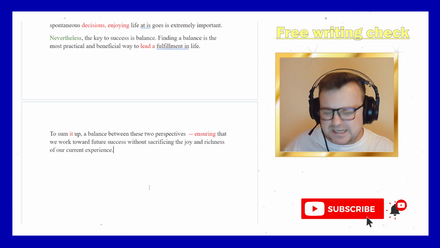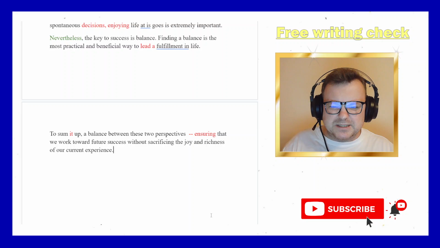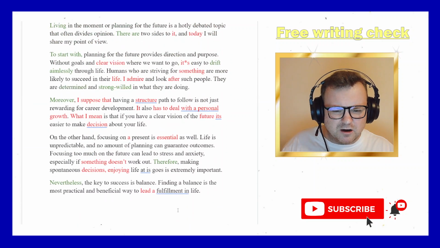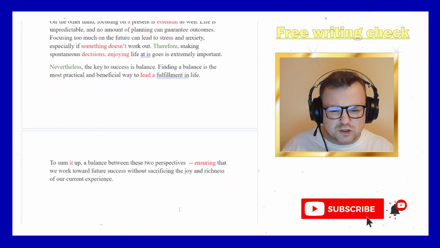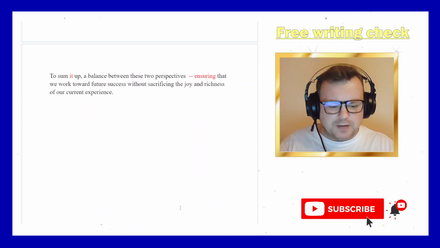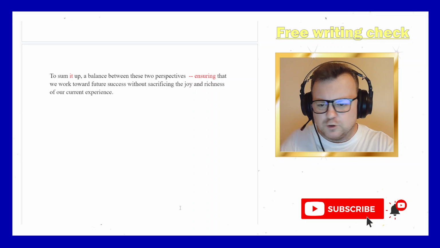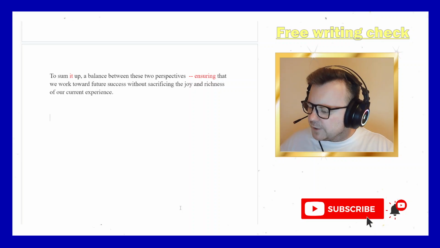Okay, so a little bit lacking in details, a little bit lacking in persuasiveness of an argument, and also the paragraph structure is a bit strange. Okay, let's give some marks first of all, and then we will add some final comments.